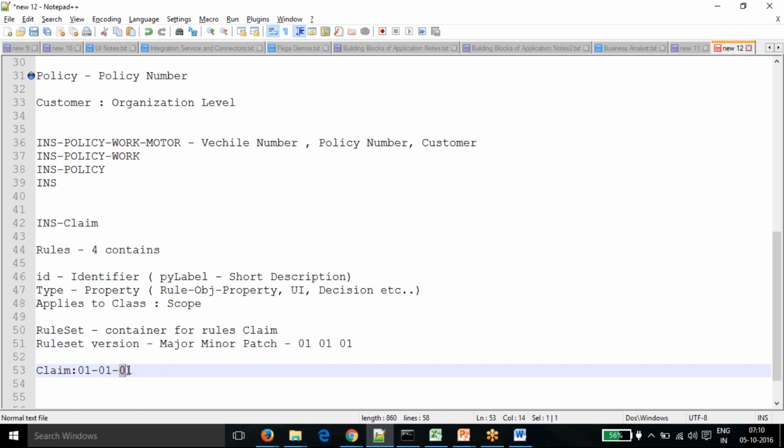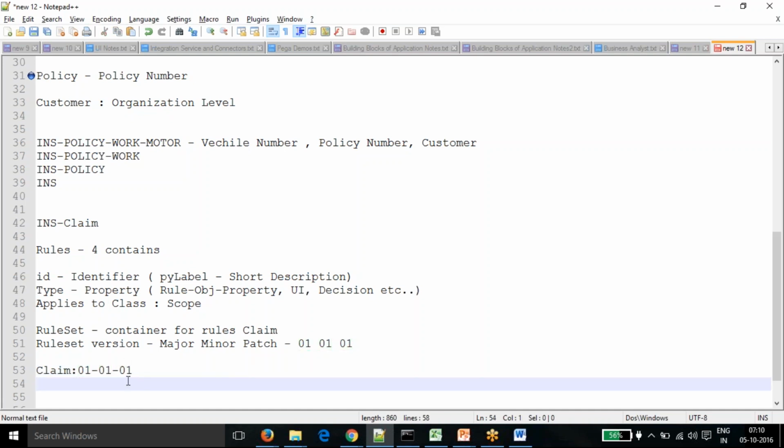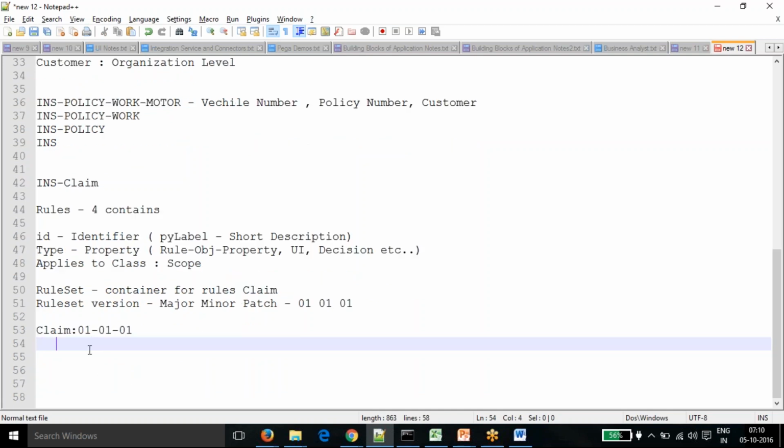During development time we create different patches, so it will be 01-01-01, 01-01-02, 01-01-03. We can create these onto that application. It could also be 01-02-01 and 01-02-02.